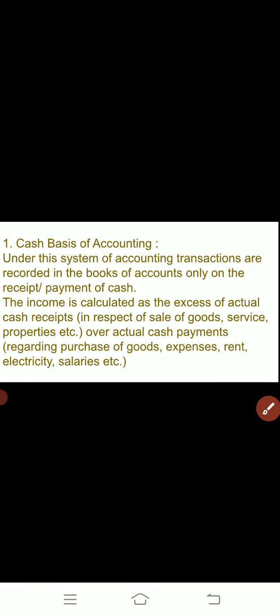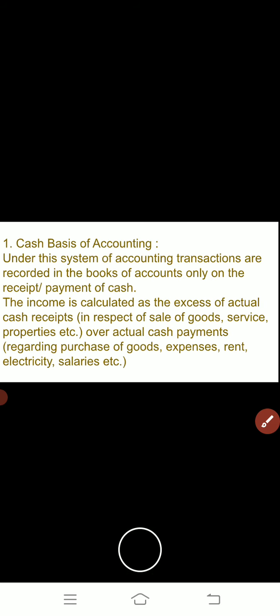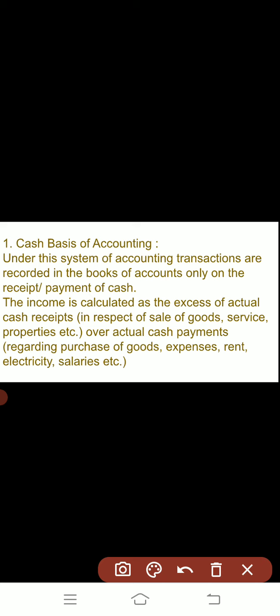First is the cash basis of accounting. By the name it's clear that in cash basis of accounting there is involvement of cash only. Cash basis of accounting means the basis of accounting will be cash only. So what is this basis? Under this system of accounting, transactions are recorded in the books of accounts only on the receipt and payment of cash. Only the cash basis will be accepted in this basis. The accrual concept will not be involved.